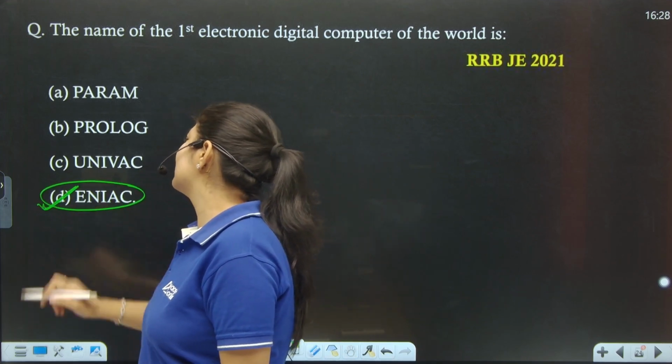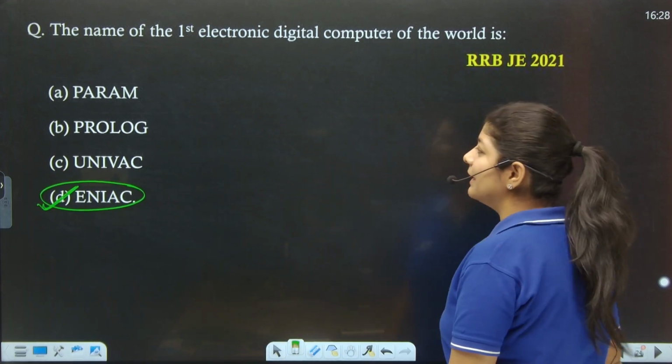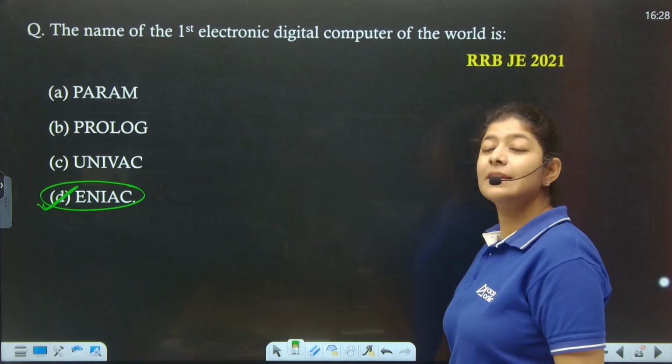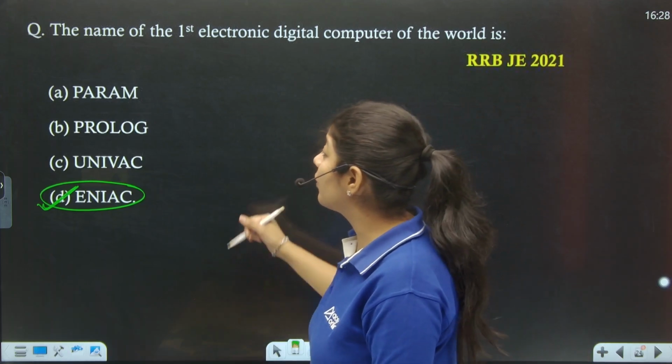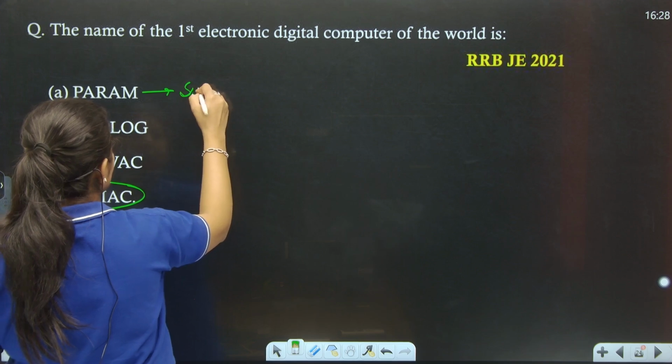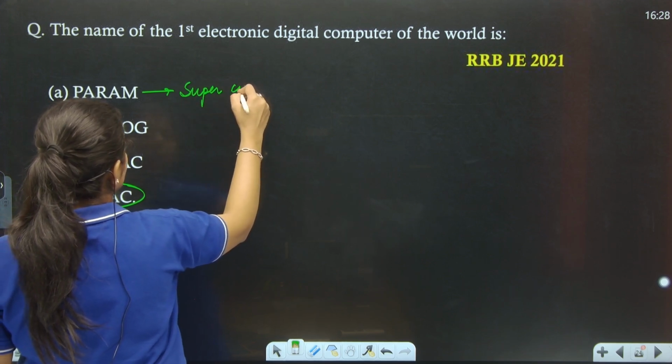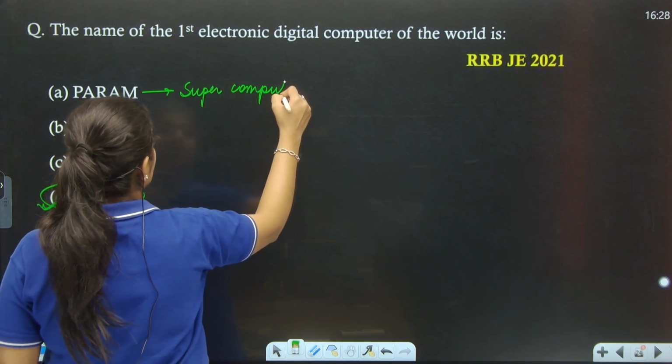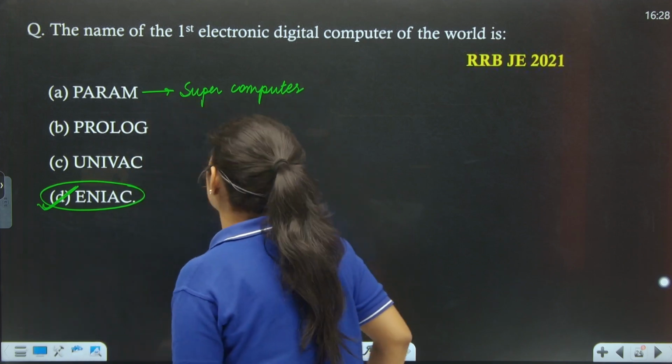Option number D is the correct one. Param is the first supercomputer, sorry, not the smart computer, it's a supercomputer, right? Next.